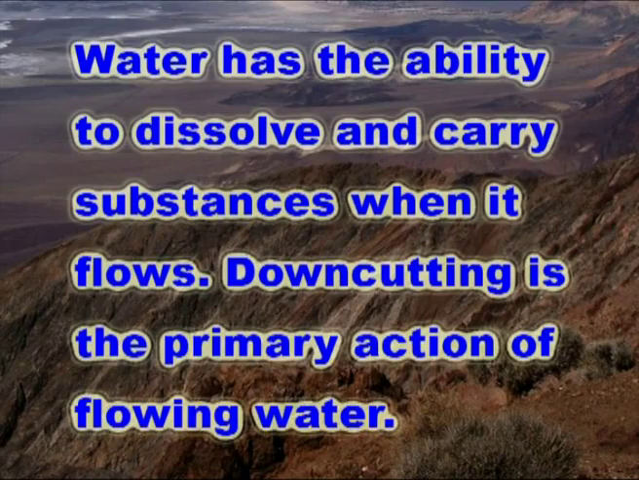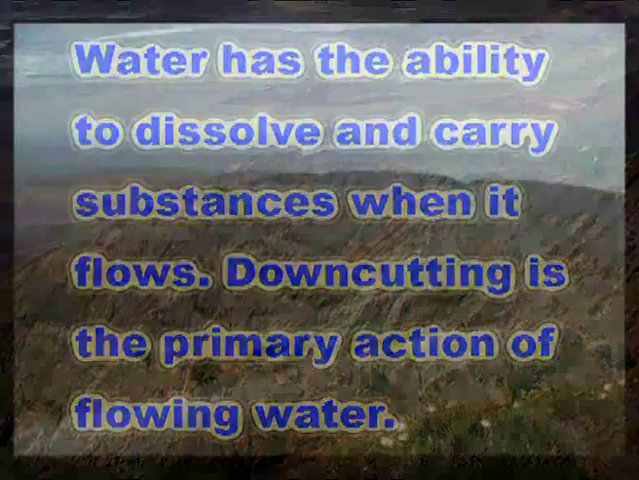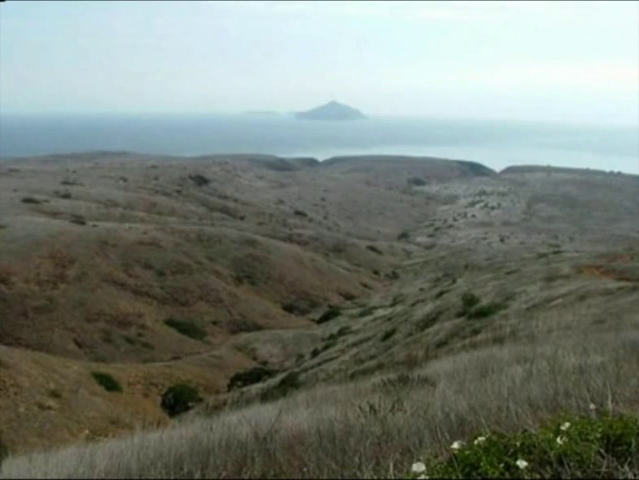Downcutting is the first process. Water has the ability to dissolve and carry substances when it flows. Downcutting is the primary action of flowing water. It represents downward erosion of the stream channel. It occurs when the stream energy exceeds the stream's load and causes valleys to be narrow and steep sided. This action creates canyons and gorges along the river courses.